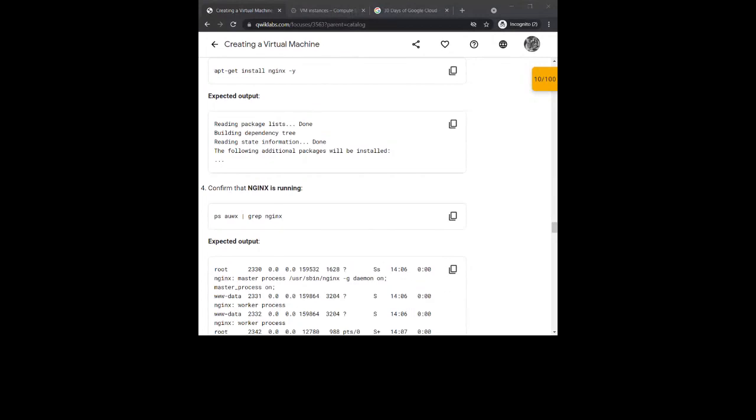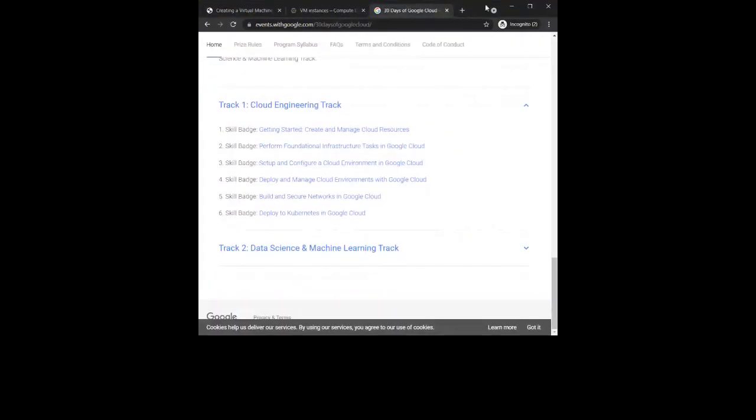Scroll to the top of the page, to the creating the virtual machine tab.